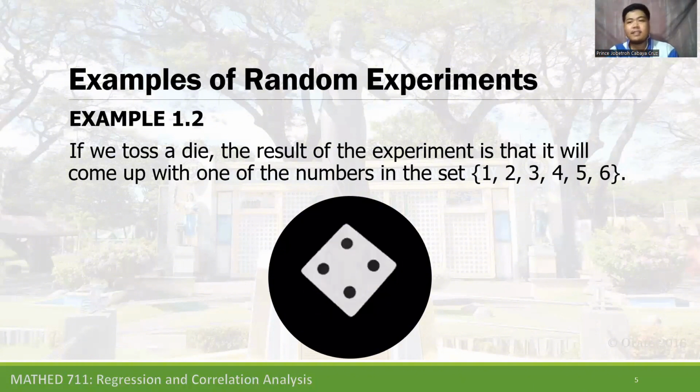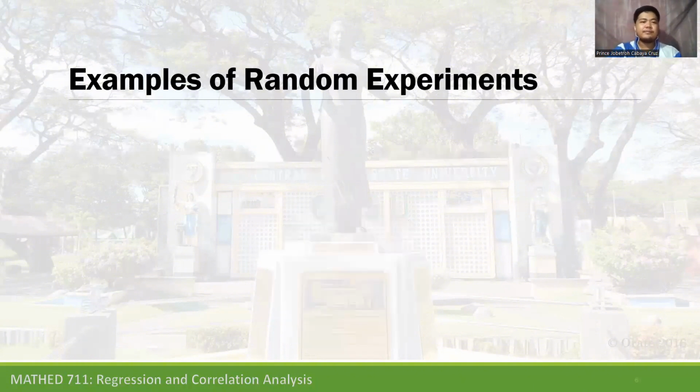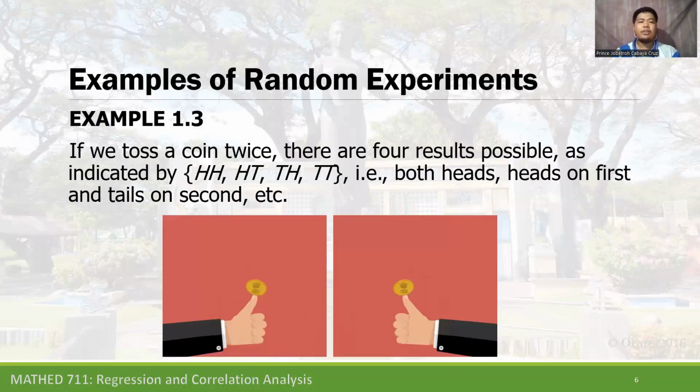Let's have another example. If you toss a coin twice, there are four results. Heads comes first, followed by another heads; or heads first, followed by tails; or tails first, followed by heads; or both tosses of our coin have an outcome of both tails.